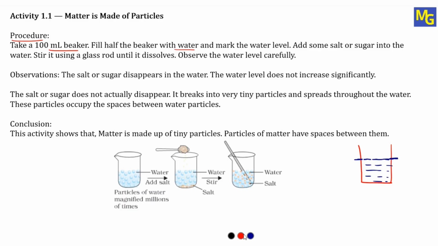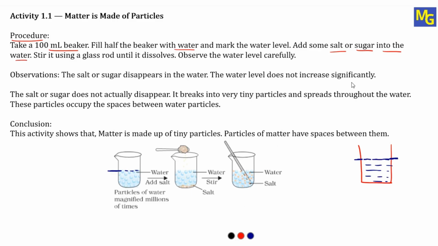Now add some salt or sugar into the water. Now what do I have to do? I have to add a little amount of salt or sugar into that water. Same thing I have taken here in the diagram. This is the diagram from your NCERT book only, you can see. This is the beaker, and I have taken half of the beaker with water, and here I can mark the level of the water in this beaker. Now we'll move to the next.